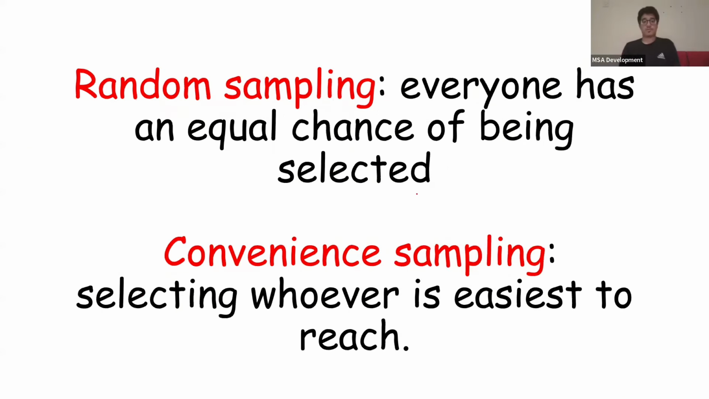Now we have two types of sampling. We have random sampling, in which everyone has an equal chance of being selected. And then we have convenience sampling, which is selecting whoever is easiest to reach, okay? And most of the time, especially with all of these cross-sectional studies that we do in uni, it's usually convenience sampling because we're just selecting whoever's easiest to reach. It's very hard to have a truly random chance of selecting people for research. You know what I'm saying?